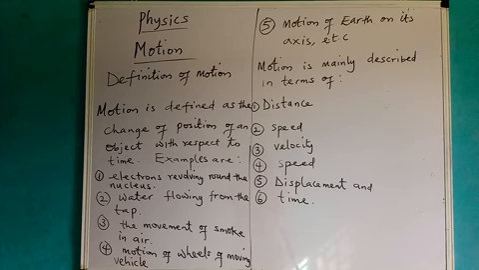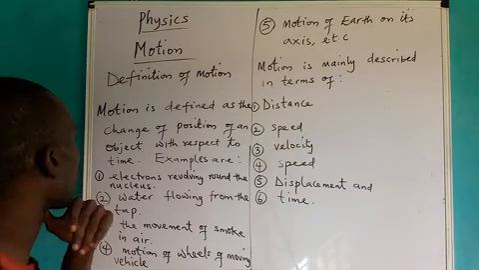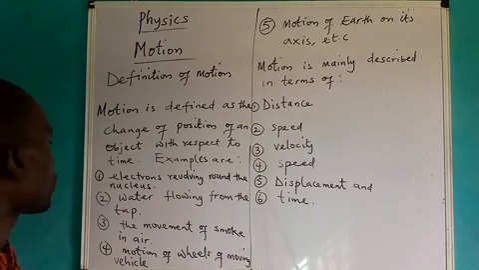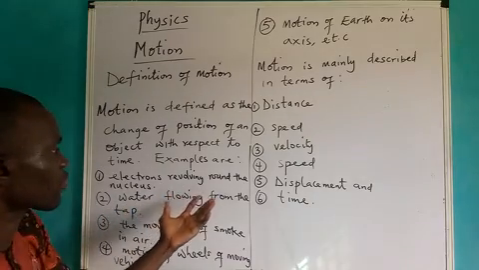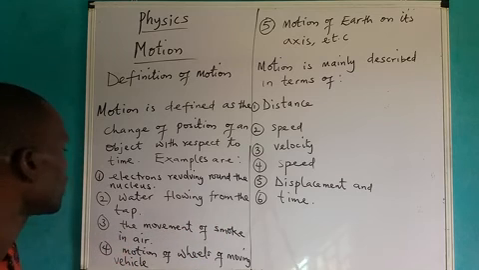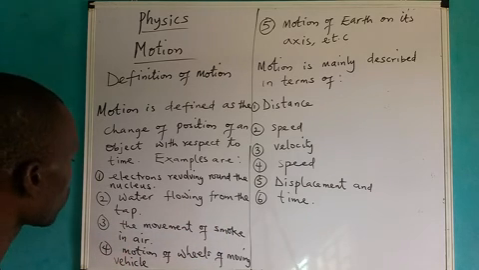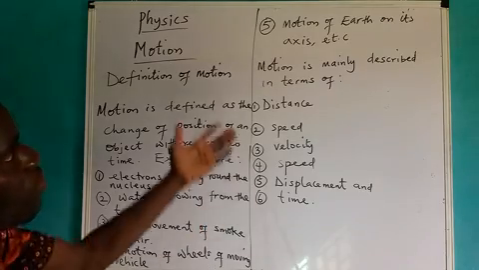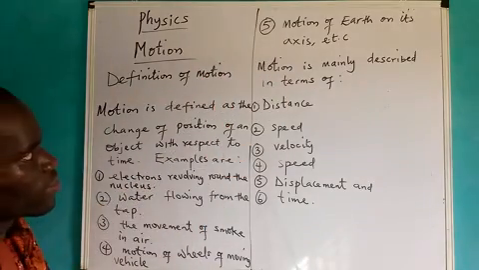You can see from what we have there, the definition of motion is very clear on the board. We say motion is described as the change of position of an object with respect to time. Examples of motion: the electron revolving around the nucleus, water flowing from the tap, the movement of smoke in air, the motion of wheels of a moving vehicle, and also the motion of the earth on its axis, etc.